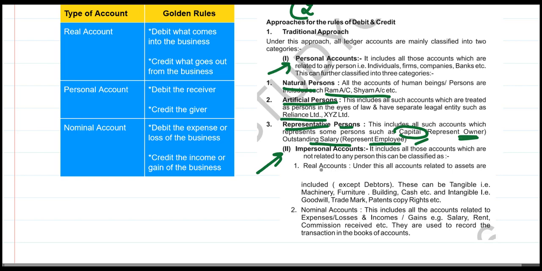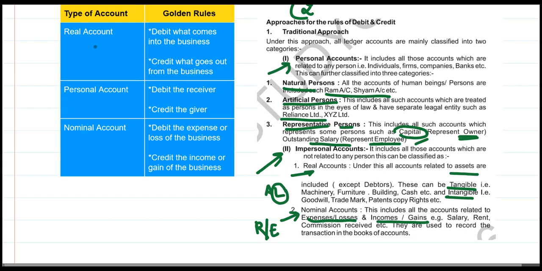Now for impersonal accounts, we have two, real accounts and nominal accounts. Real accounts are tangible and intangible, the assets that we have, and nominal accounts are the expenses, losses and incomes and gains. So here we are talking about the assets and liabilities. Liabilities are basically dealt with in the personal accounts, and in the nominal accounts we basically deal with revenues and expenditures.